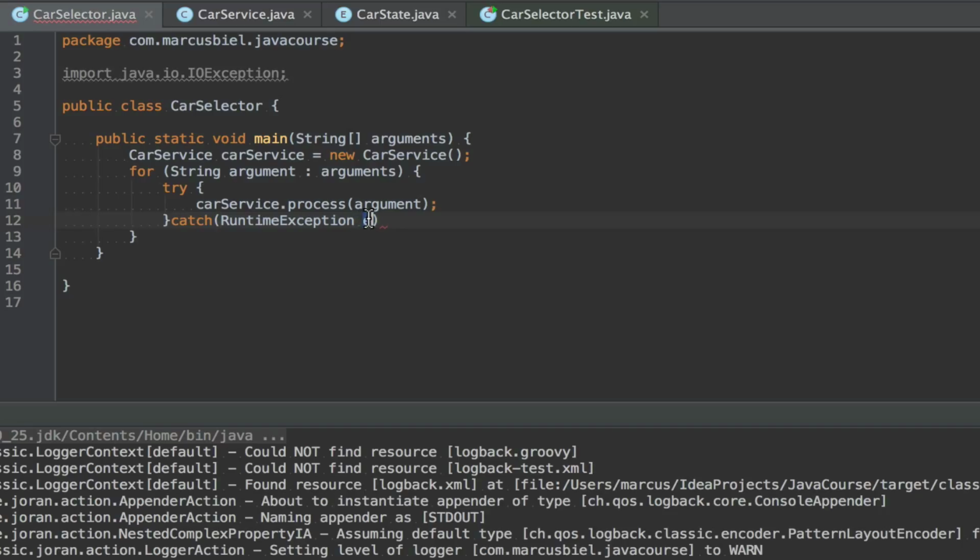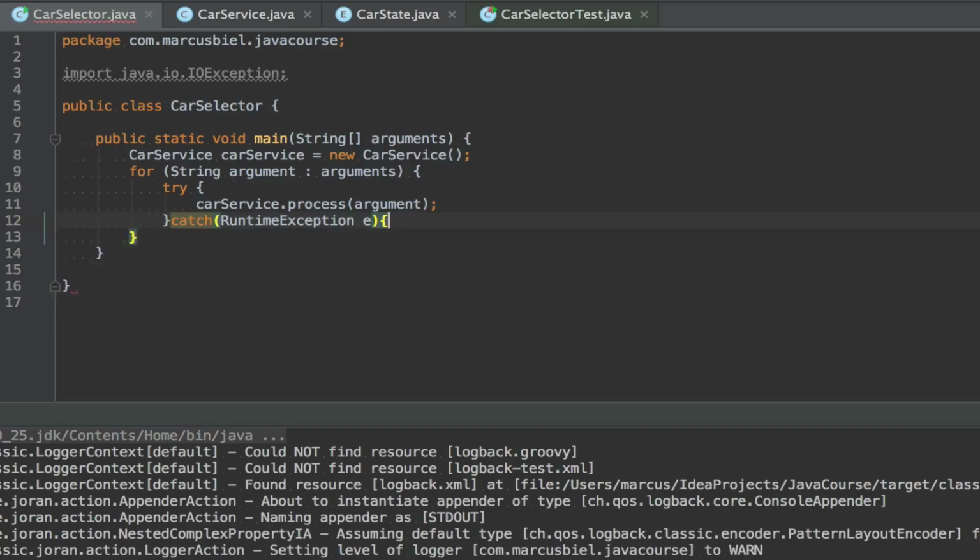Usually, I don't like really short variable names because they're not readable, but in the case of an exception, because an exception block is always very, very short, the default is to call the exception with E for exception, and I think here this is okay because we won't do much with the exception, and the block will be so small that everyone knows the E is for the exception.